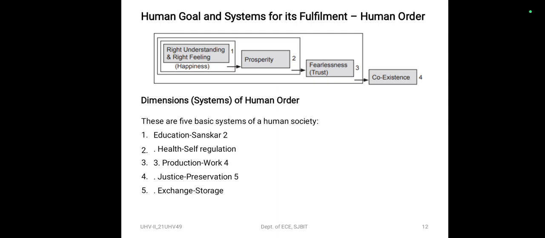So, with this clarity, we can discuss five interconnected, complementary dimensions of human order required for the fulfillment of all human goals. These are the five basic systems of a human society: education, sanskar; health, self regulation; production, work; justice, preservation; exchange, storage. So let us see how these dimensions fulfill the human goals.